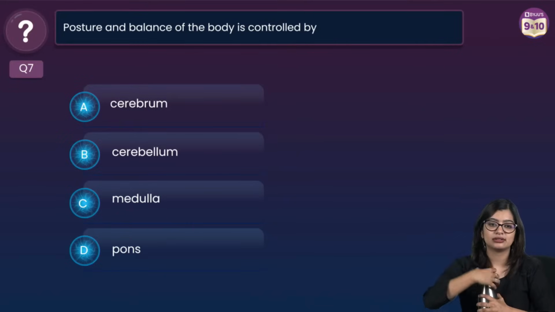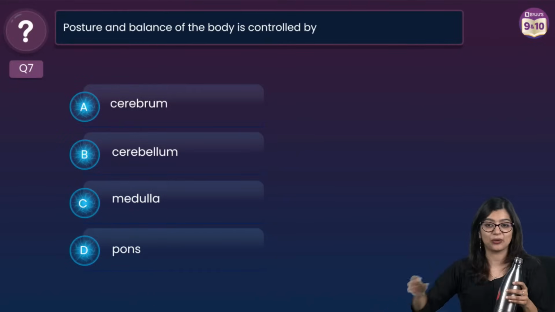Give me 1 minute as I drink water, right? As I drink water.